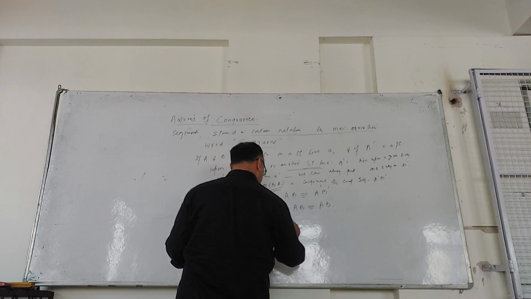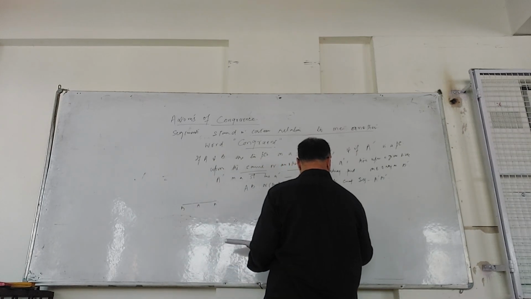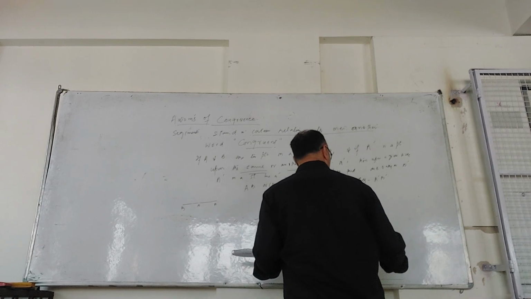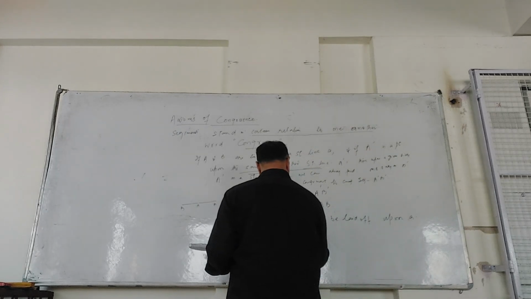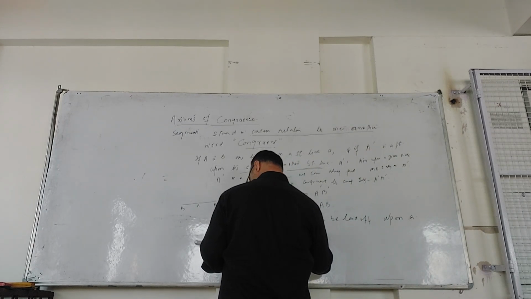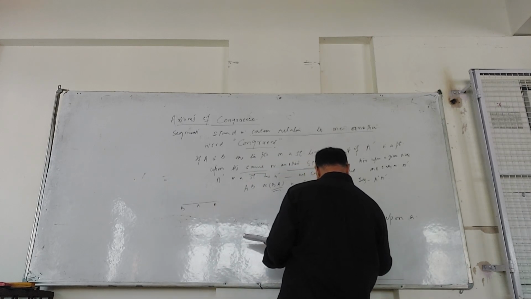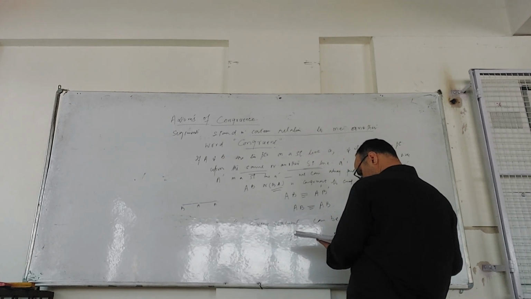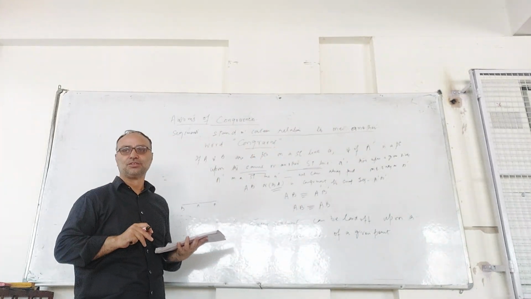segment can be laid off upon a given side of a given point. Is it possible to have another line A prime B prime in another plane which is congruent to AB? That's also possible.